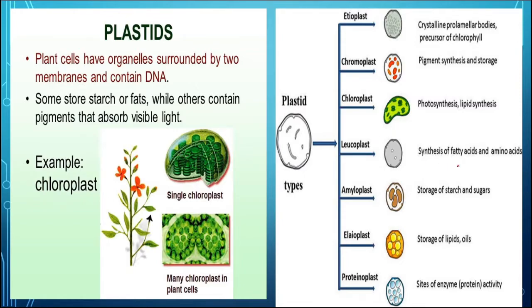Leucoplasts are colorless and they store and synthesize fatty acids and amino acids. Amyloplast is associated with the storage of starch and sugar, whereas elaioplast is the storage of lipids and oils. The proteinoplast is the site for enzyme activities, and etioplast is the crystalline lamellar body, the precursor of chlorophyll. So these are different types of plastids found in the plant. They help in various activities as we have already discussed. The structure of the chloroplast we will discuss in the next slide.